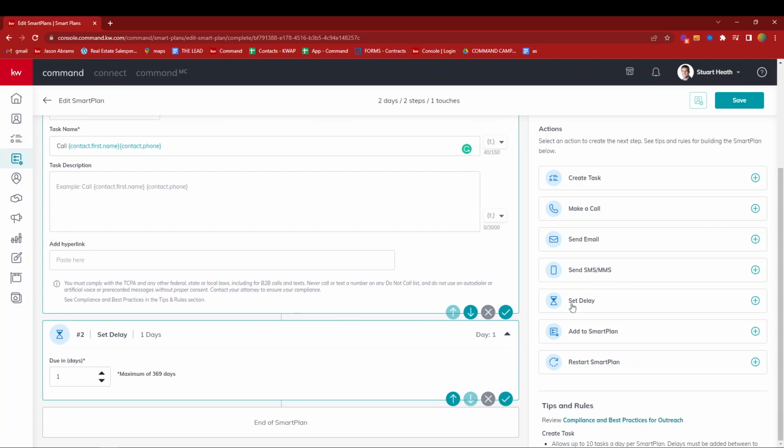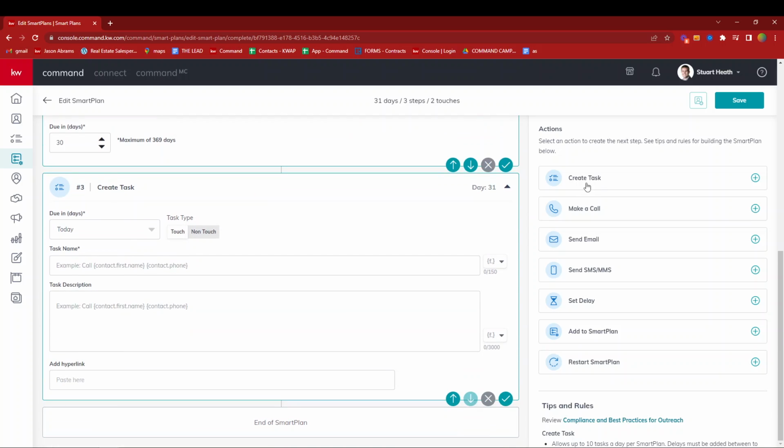We're now going to wait and set a delay. A delay is basically number of days between action steps. So I'm going to wait 30 days. And then I'm going to create a task. I'm creating a task, not sending an SMS, because in this example, we are not utilizing Twilio.